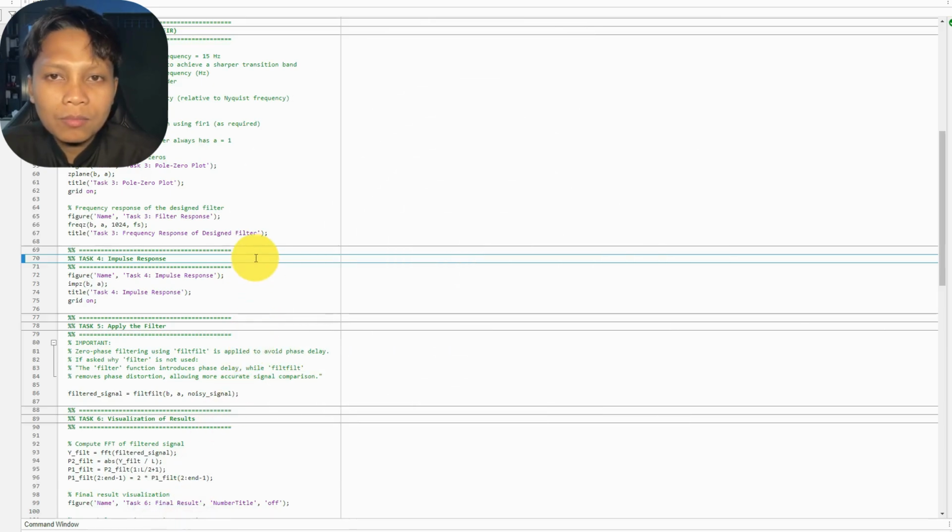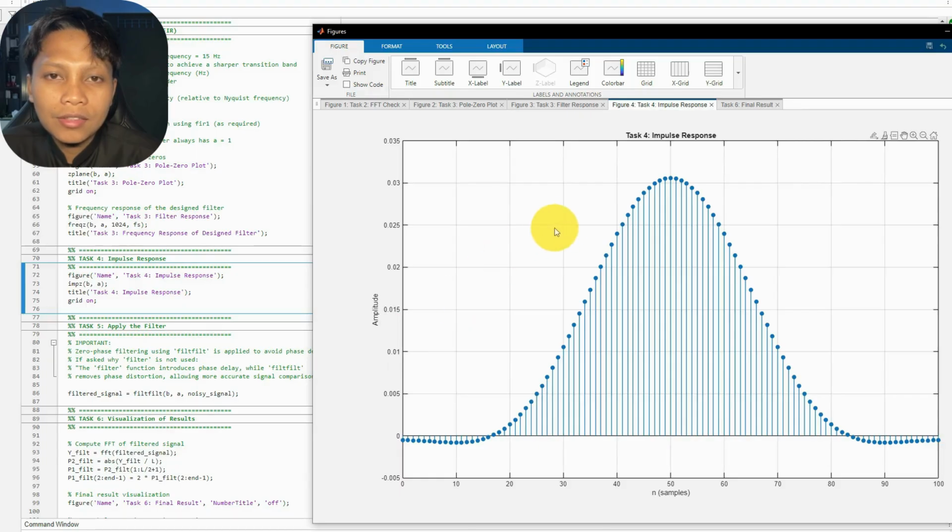The impulse response of the filter is shown here. The impulse response is symmetric, which is a key characteristic of a linear phase FIR filter. Linear phase filtering is important because it reduces phase distortion and preserves the shape of the original signal.